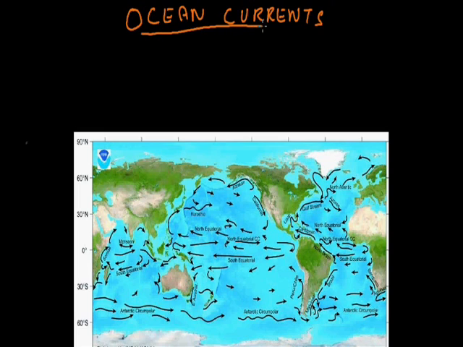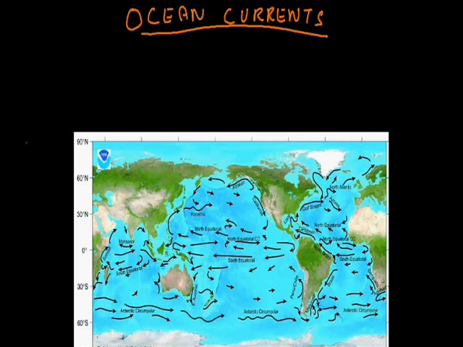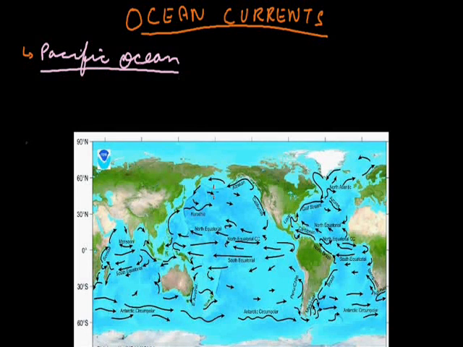In the first part of this topic, we did the ocean currents of the busiest ocean of the world, which is the Atlantic Ocean. So now the largest ocean of the world, and that is the Pacific Ocean. Here you can see the Pacific Ocean.